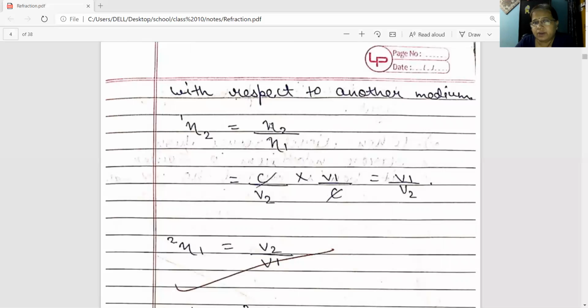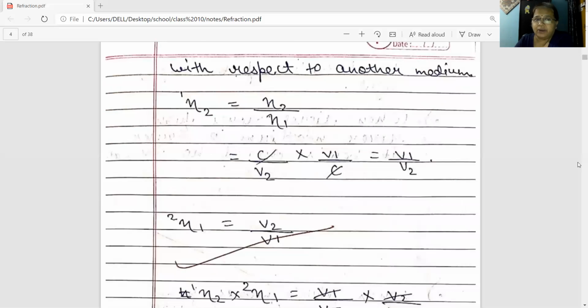We can write refractive index of second medium to that of refractive index of first medium. N2 is C by V2, and you have to multiply with the reciprocal of N1. N1 is C by V1. So C by V1, you have to multiply with its reciprocal, it will be V1 by C. C will get cancelled, you are getting V1 by V2. So refractive index of second medium with respect to first medium is equal to velocity of light in first medium with respect to velocity of light in second medium.